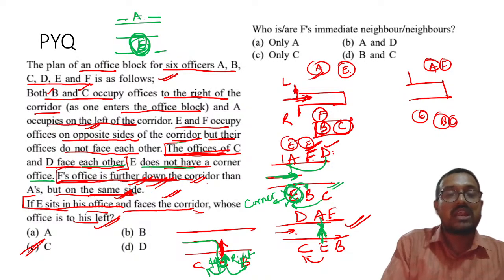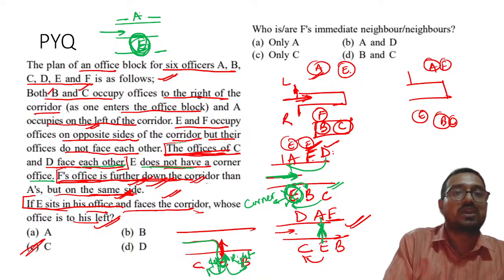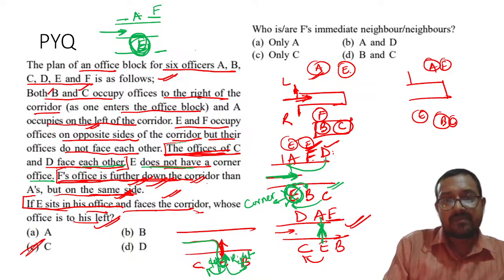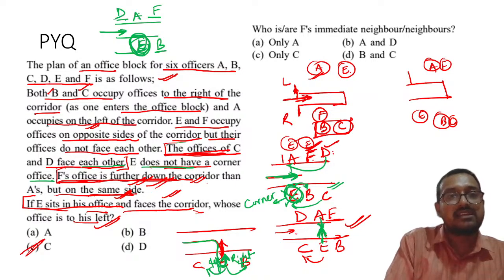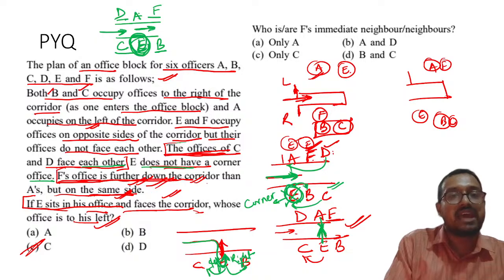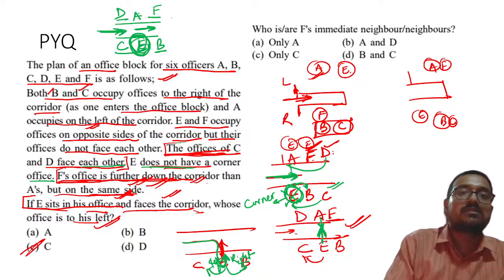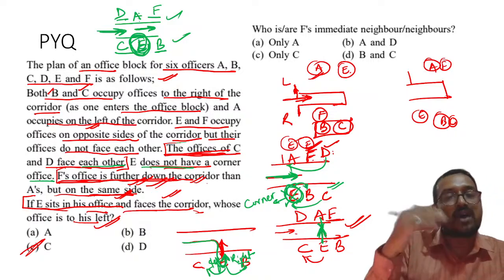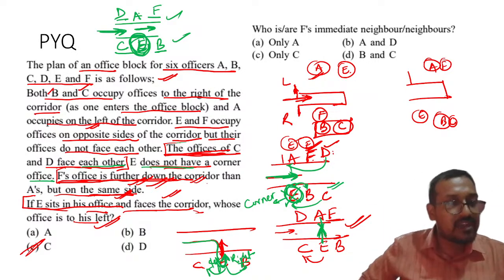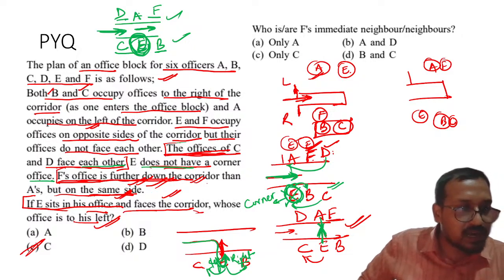Now you know that F is further down the corridor than A. So if you are entering from this side, F, then opposite to F is B, and then here it is D and here it is C. From that logic, F and B will be the farthest, and B and C's positions are also fixed, right? Understood this part, Kartikeya?